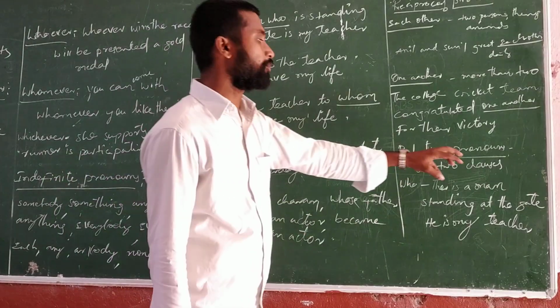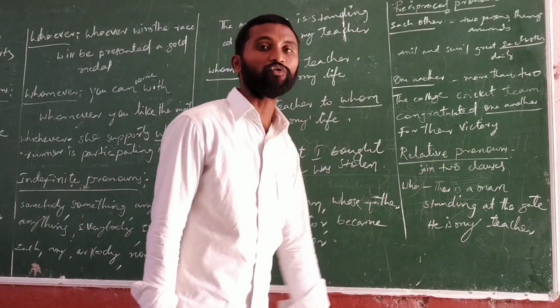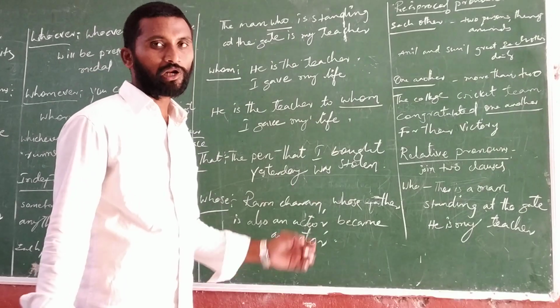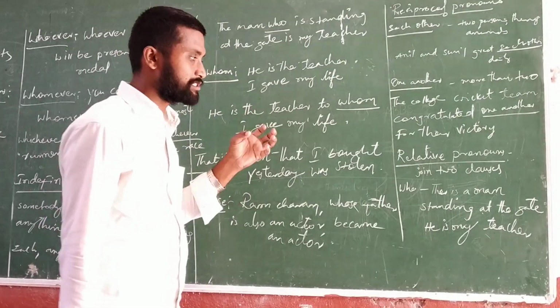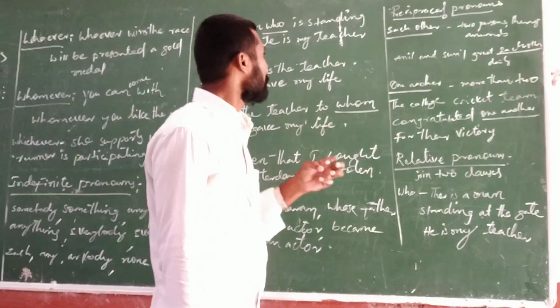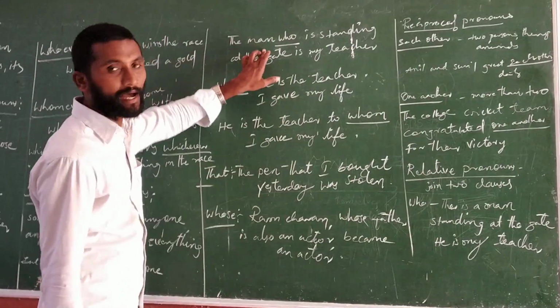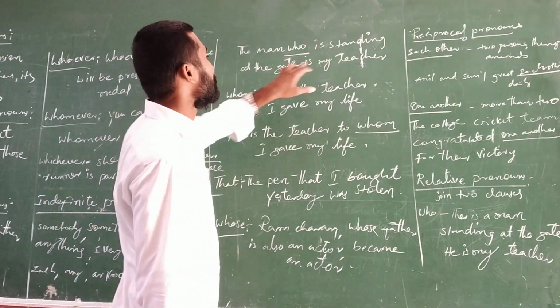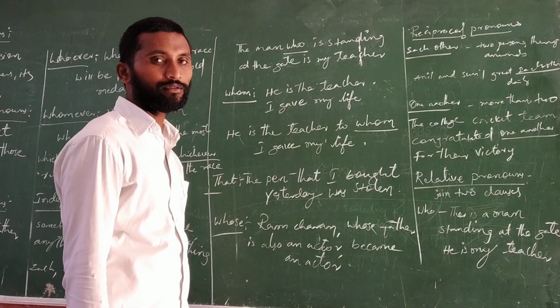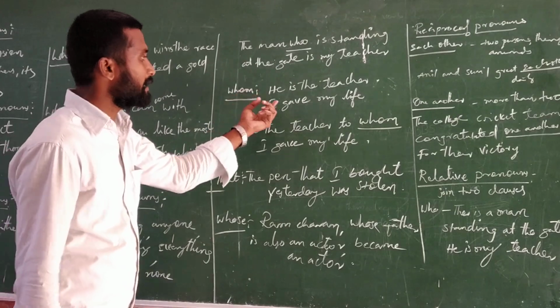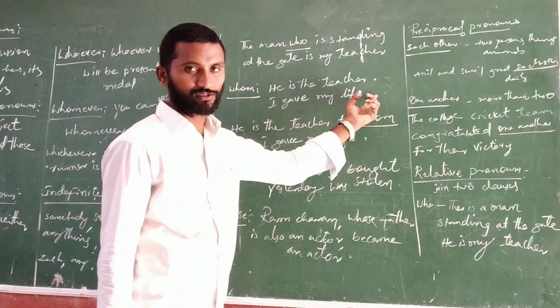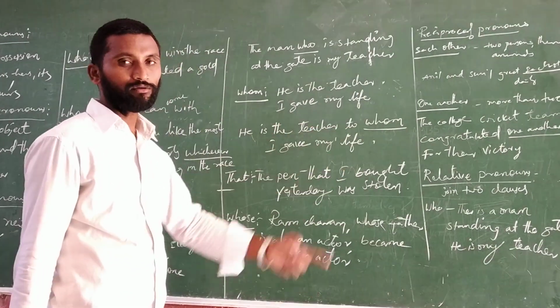So relative pronouns join two clauses. A clause is nothing but subject plus predicate, which we use to get full meaning. That's why here: the man who is standing at the gate is my teacher. Next one, whom. He is the teacher, first sentence; I give my life.